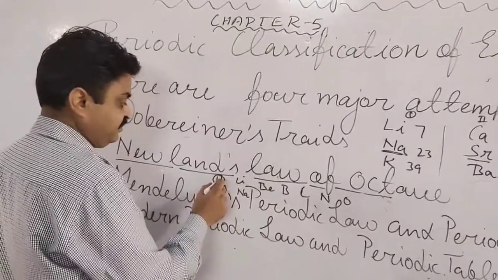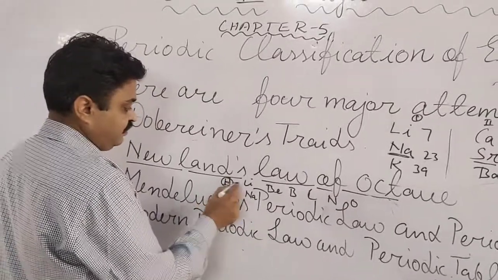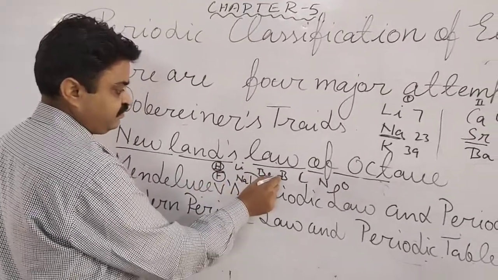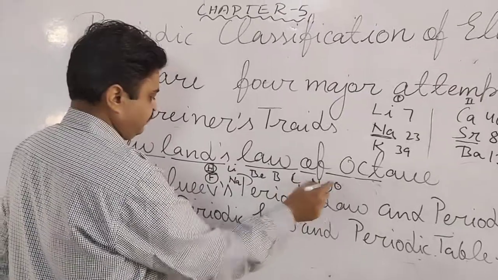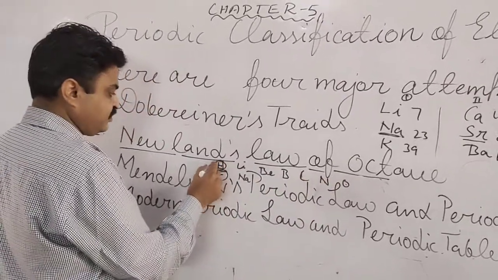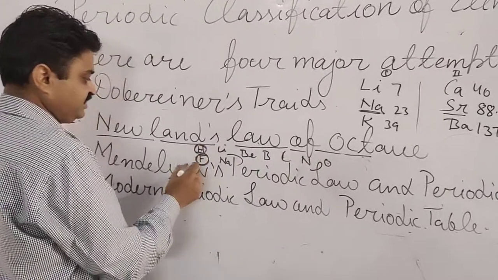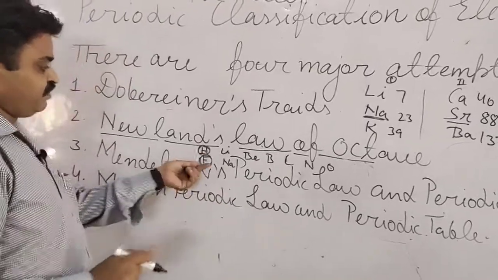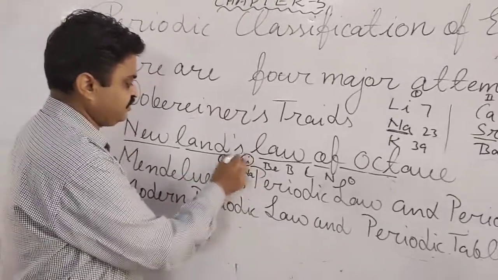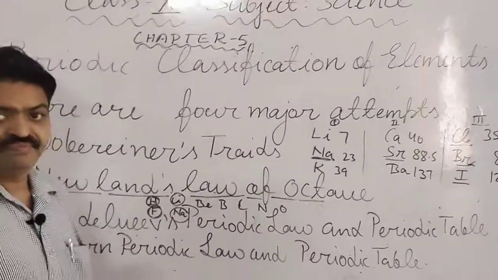Like, it is the first number: 1, 2, 3, 4, 5, 6, 7 and 8. It means hydrogen has properties similar to fluorine, and lithium has properties similar to sodium.